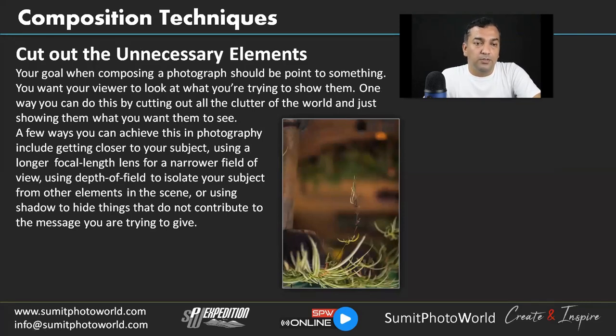And this is the next composition technique: cut out the unnecessary elements. It's a very easy way to understand.